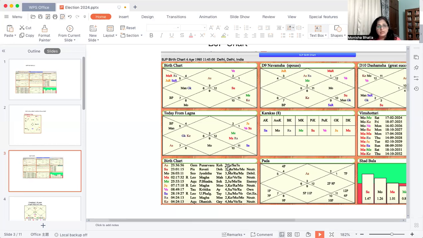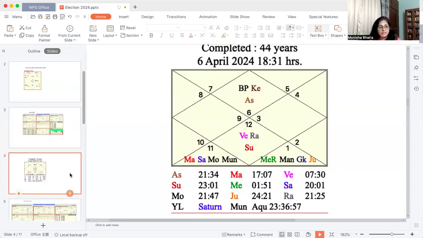So the party will have to go through big challenges, and it is not looking in good shape. Let's see the party's Varshfal chart, which is also not looking very positive here. The ascendant is afflicted by Ketu, Rahu and Sun. And the 7th house is rising as the ascendant.